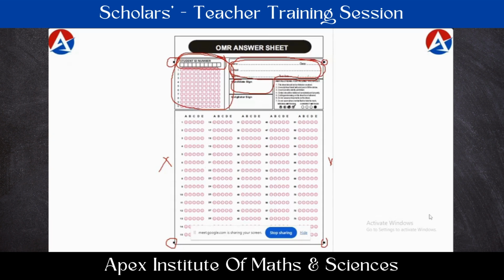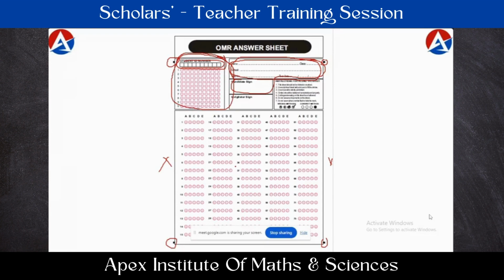Here they will write their number again, and in all the box circles they will only bubble. No need for writing there. And one more thing, we suggest that teachers instruct the students to use a black ballpoint pen only for answering these OMR sheets. Strictly, it is to be suggested to the students to use a black ballpoint pen only for answering these OMR sheets.